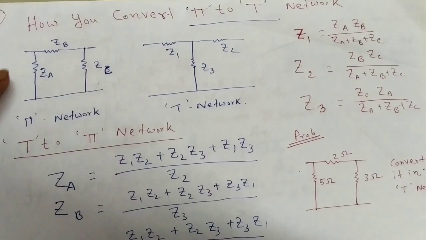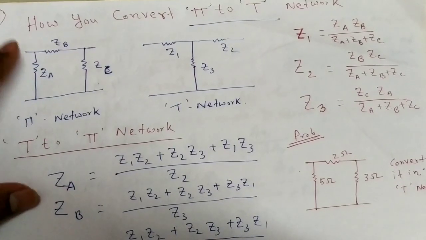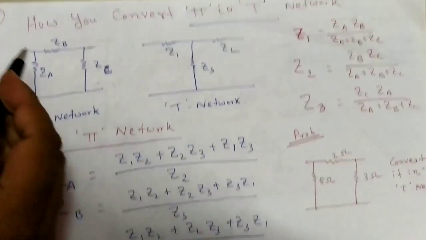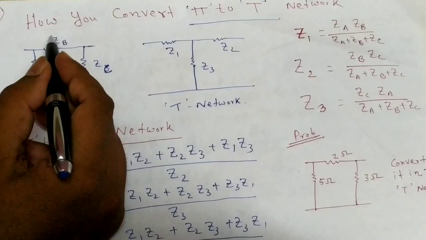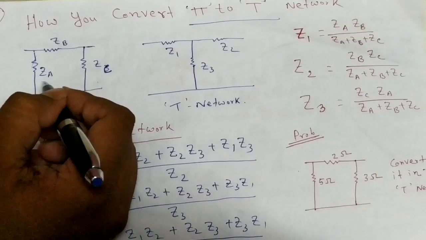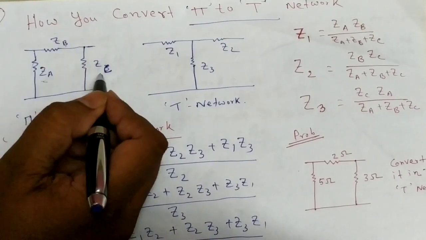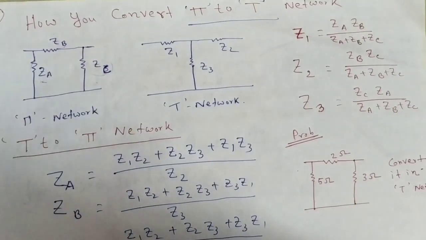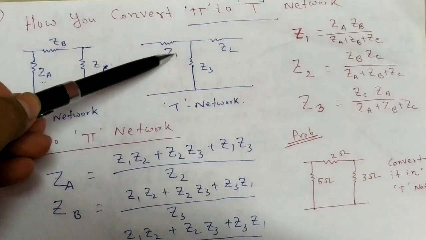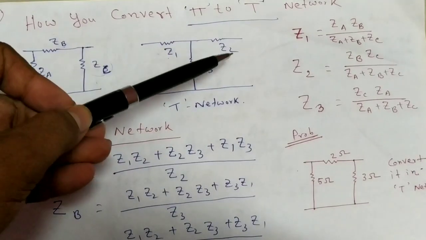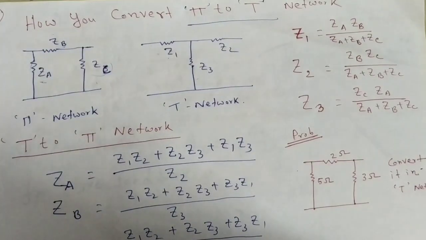Suppose this is a pi network. See pi, here impedance ZA, this impedance we call ZB, this impedance we call ZC, and here this is Z1, Z2, Z3. This is T, like T.